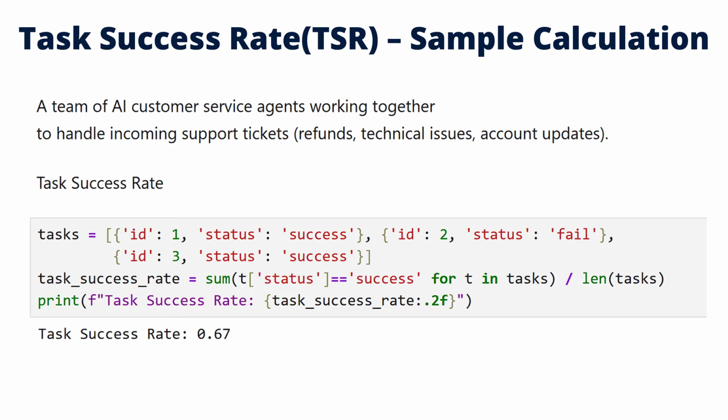This metric shows how efficiently the agents are completing their assigned tasks. We divide the number of completed tasks by the total tasks assigned to find the success rate. A higher score means the system reliably achieves its objectives without failure.